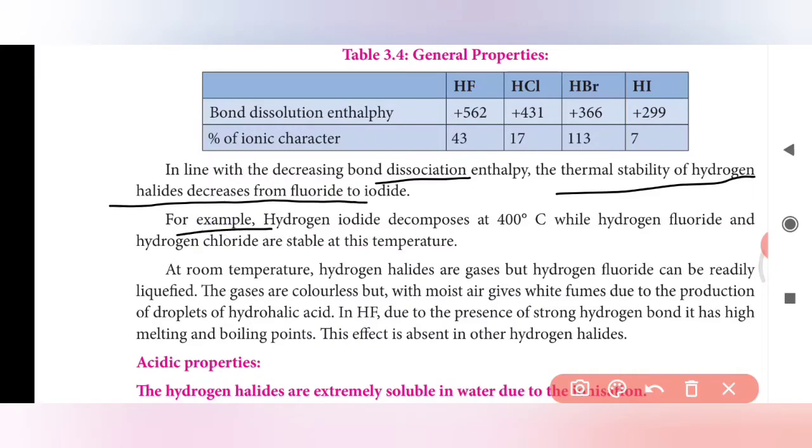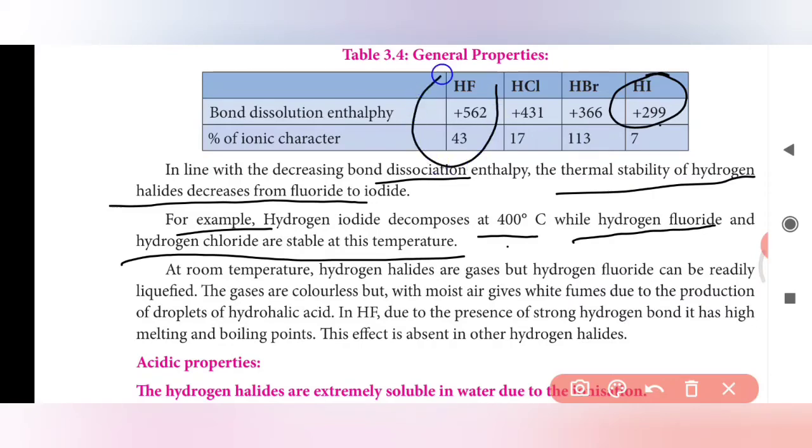For example, hydrogen iodide decomposes at 400 degrees Celsius, while hydrogen fluoride and hydrogen chloride are stable at this temperature. We can dissociate hydrogen iodide at 400 degrees Celsius, but at this temperature we cannot dissociate hydrogen fluoride and hydrogen chloride. It is highly stable at this temperature, that is nothing but thermal stability.